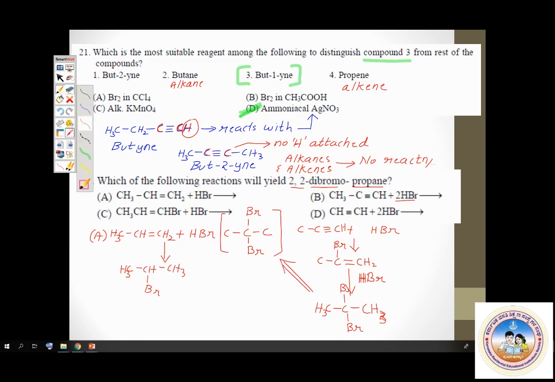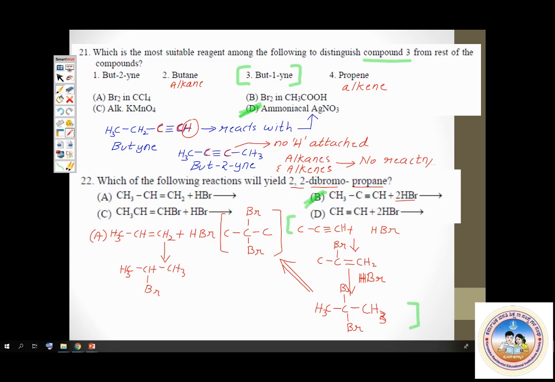Hence, the correct option is option B. Yes, we got the correct answer here. Question number 22, this reaction is important. Please copy down this reaction. That's the solution for it. Write the product when you get 1 mole HBr, then write the product when you get 2 moles HBr.